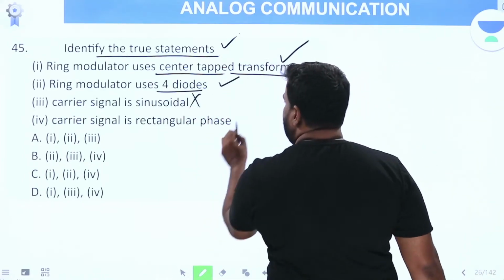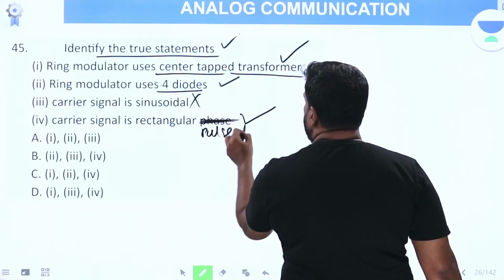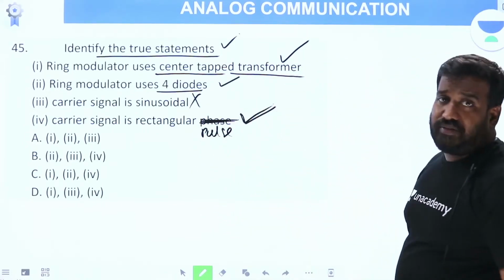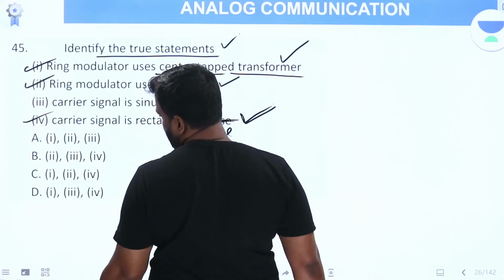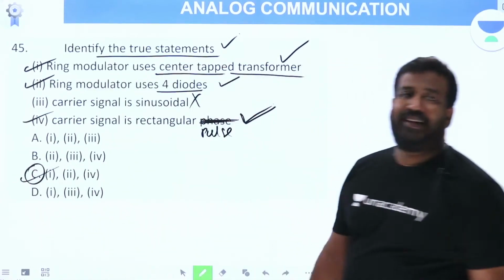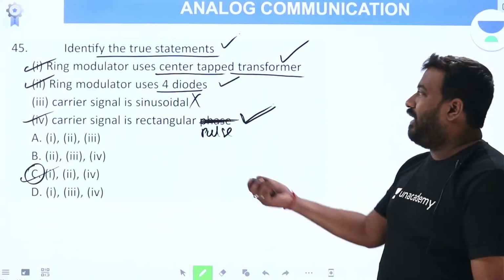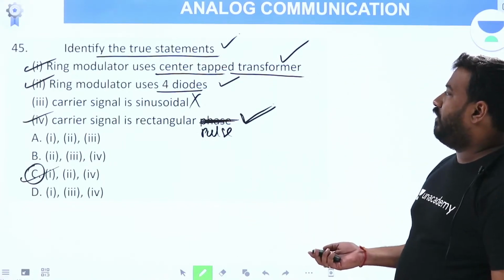Carrier signal is sinusoidal. No. Carrier signal is rectangular pulse. True. Which of them are true? 1, 2 and 4. Option C is the answer. Already I explained you about ring modulator. You can do this within no time. Am I right? That was a very simple question. We'll go for the next question.